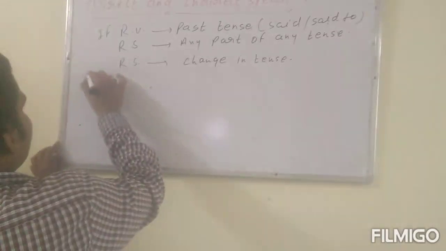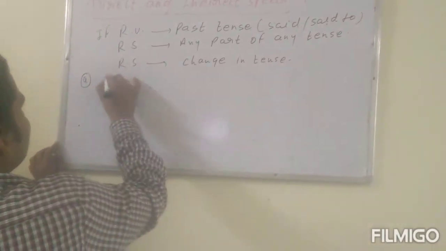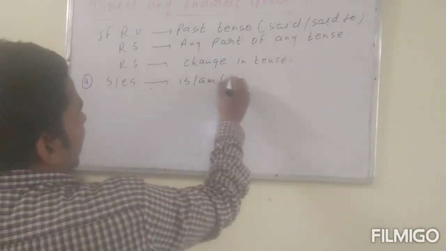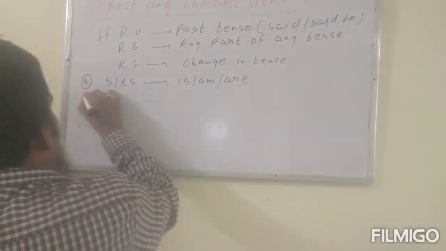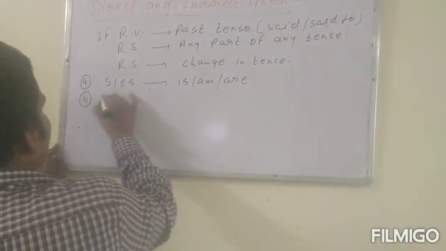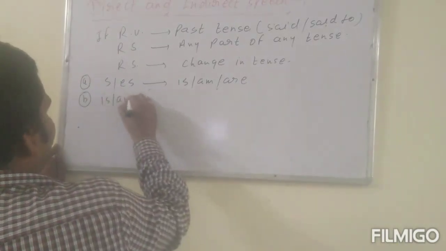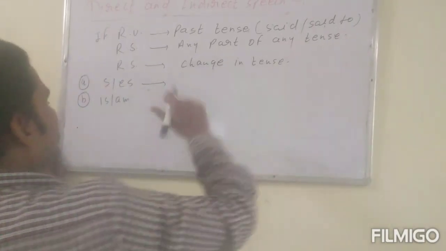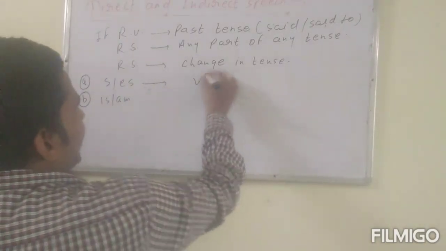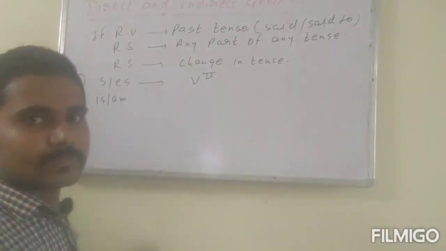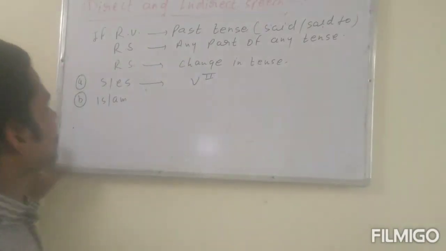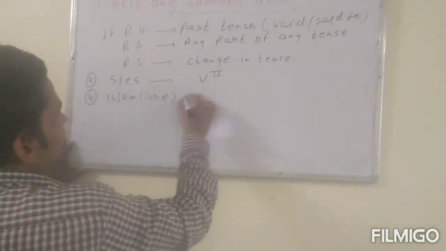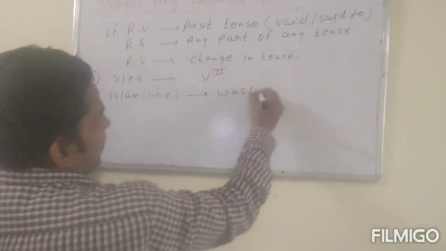How will it change? Listen. Simple present, meaning S or ES, will change into the second form of the verb. Is, am, are change into was or were.